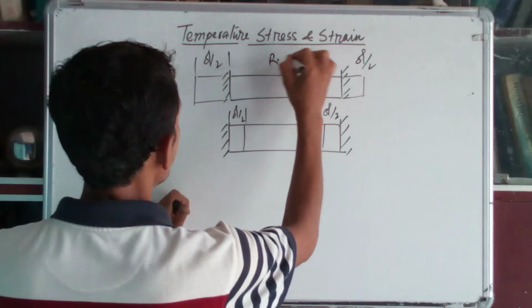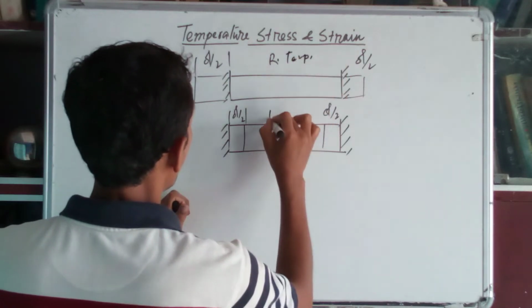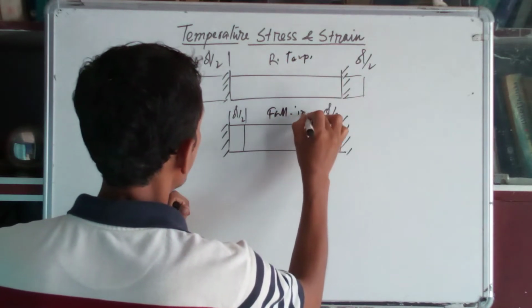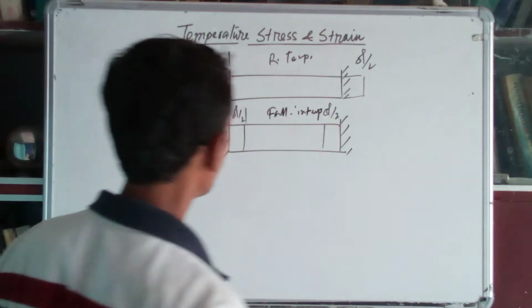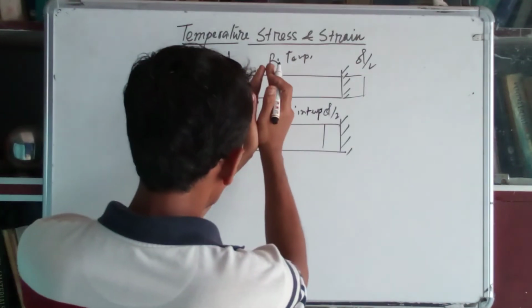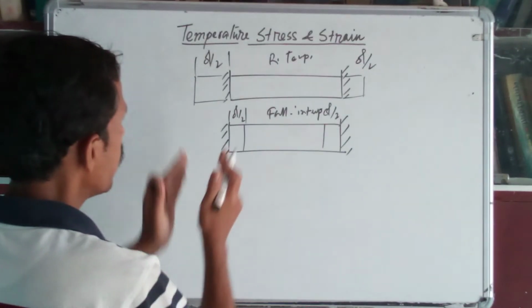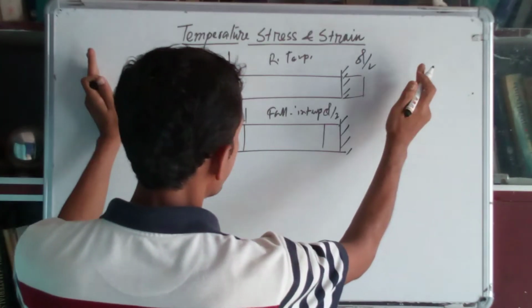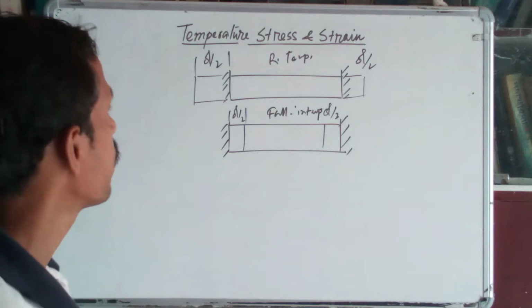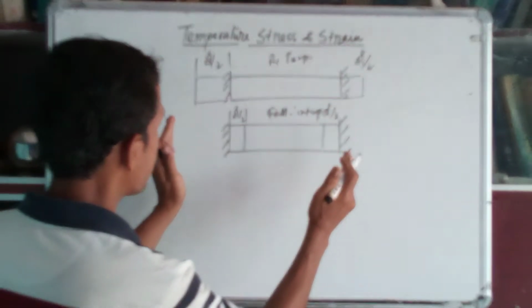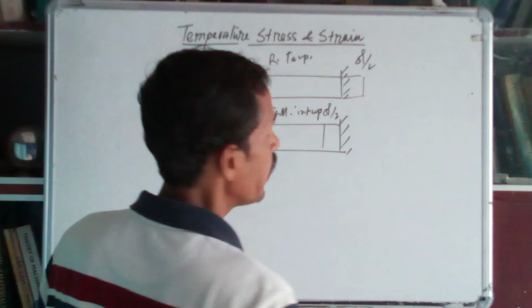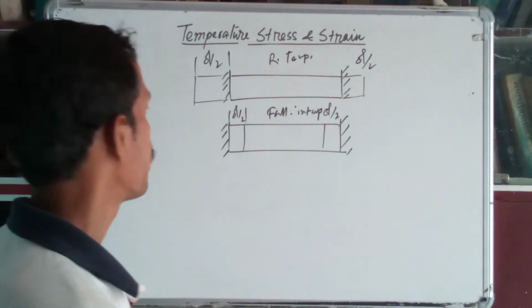So that is rise in temperature and fall in temperature. Now, if there is no end fixed, the bar will expand by the amount of del L, and if you reduce the temperature, it will compress. How much? That will be del L amount.